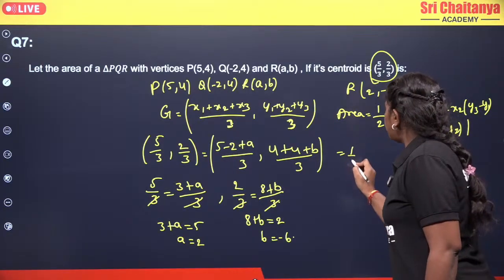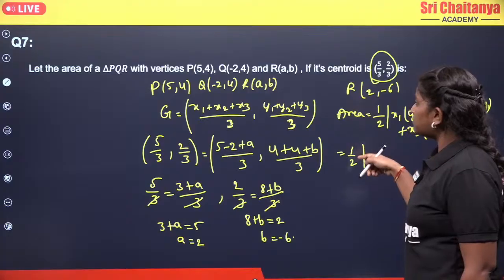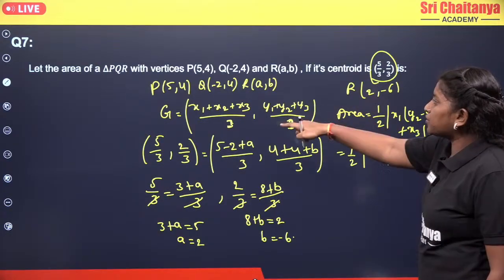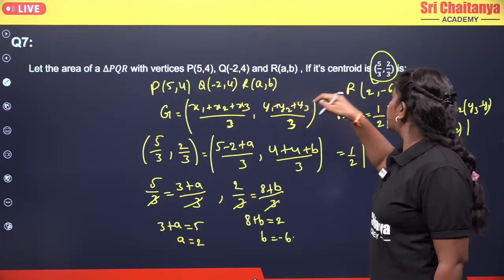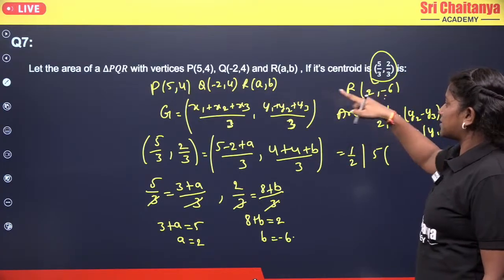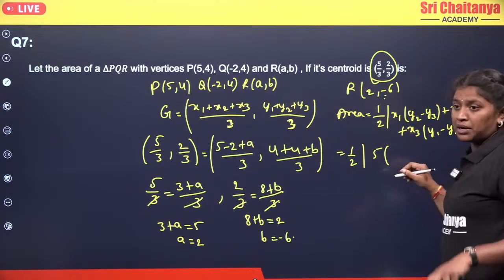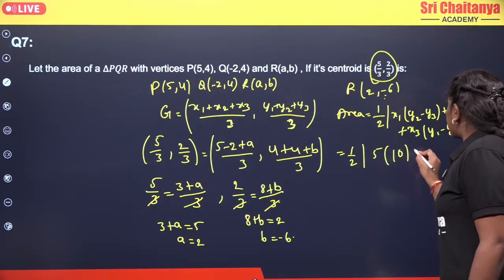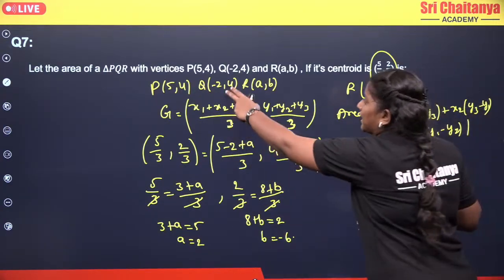So that becomes half modulus of x1 value, which is 5, into (y2 minus y3). So y2 is 4 and y3 is B, which is nothing but -6. So 4 minus of -6, minus into minus becomes plus, so 4 plus 6 becomes 10, plus x2 value is -2.